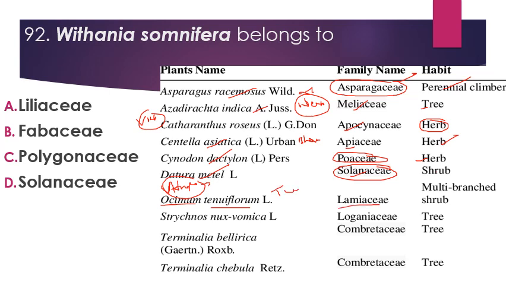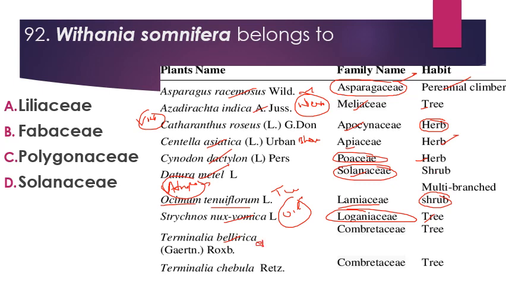Then we have Ocimum tenuiflorum or Ocimum sanctum, which we call tulsi. It belongs to family Lamiaceae, and plant body is shrubby. Then we have Strychnos nux-vomica. It is a member of family Loganiaceae. An oil is made from it, that is very important and has various medicinal properties.